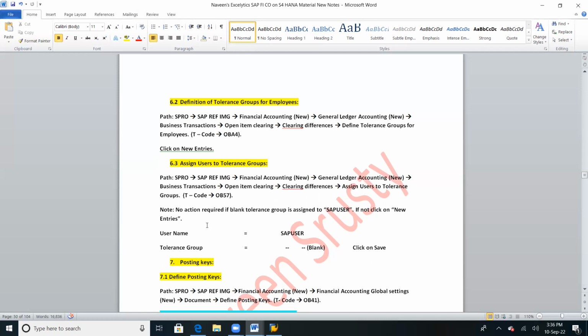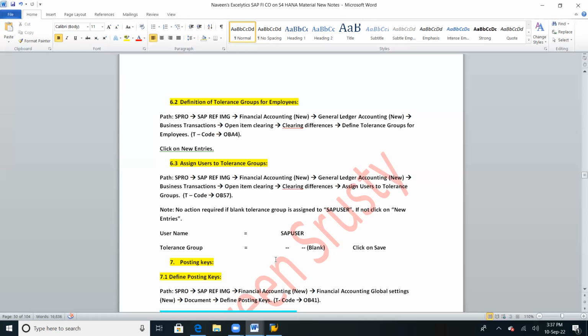And in real time, we need to click on new entries. Then it will ask for two options: username, meaning your SAP user ID you need to give, and tolerance group. If you are coming under executive, we will select executive. If you are coming under supervisor, it will come under supervisor.